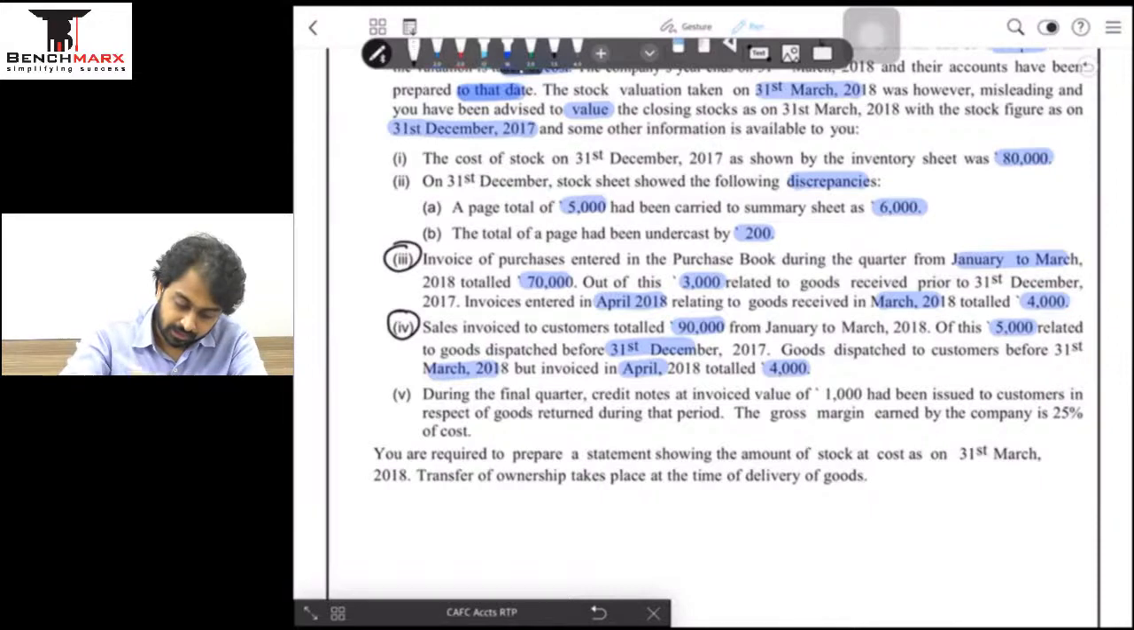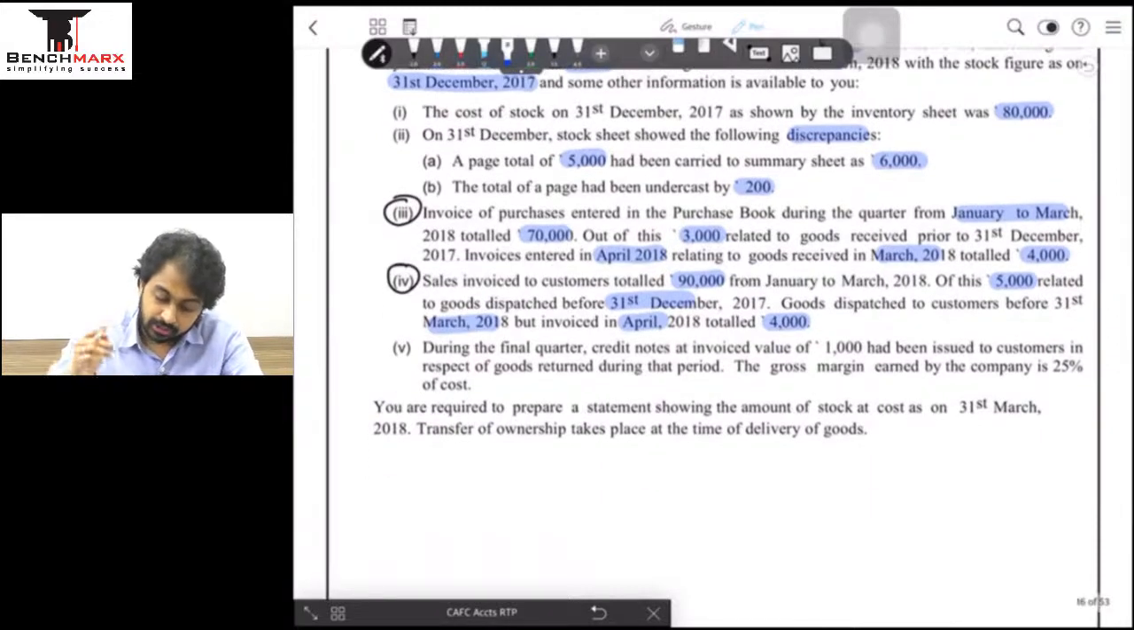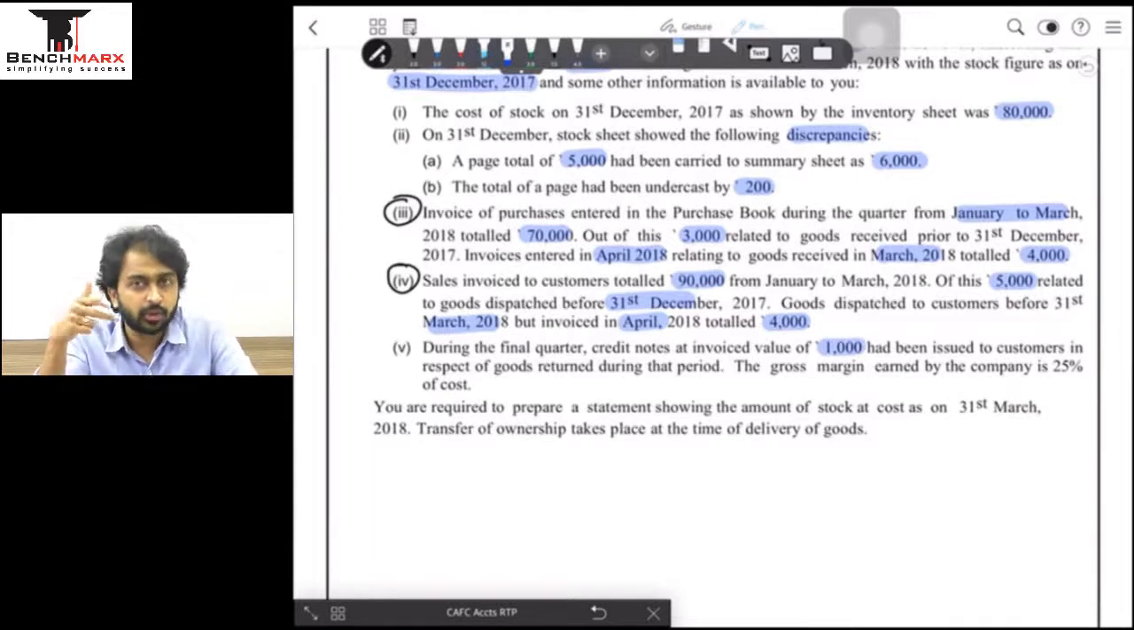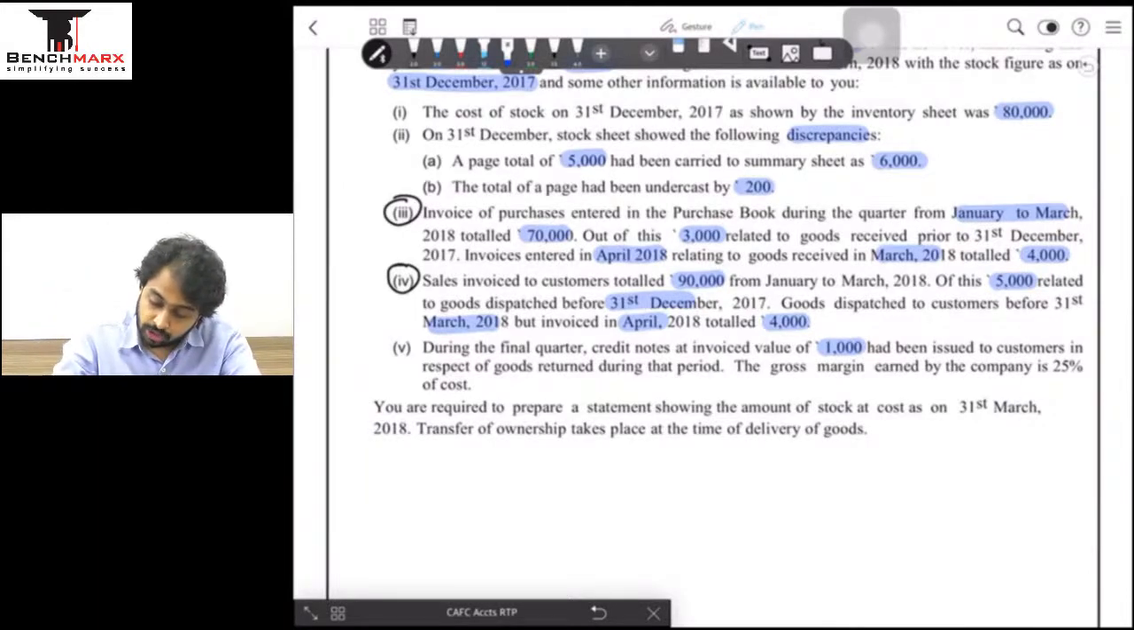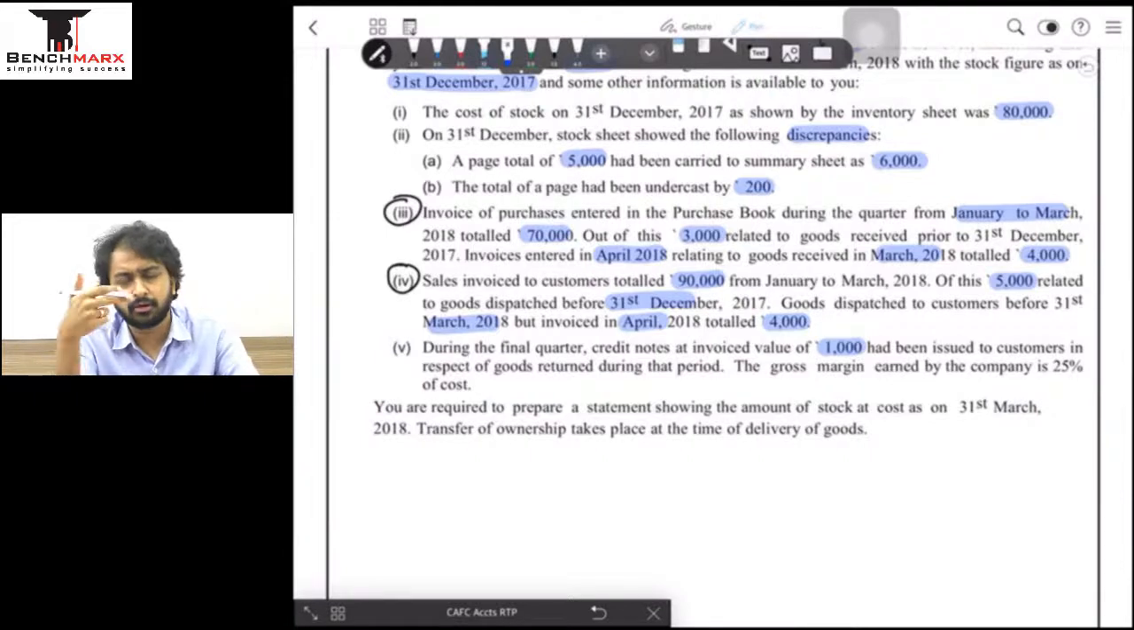आगे बढ़ेंगे. ठीक है. During final quarter the credit notes at invoice value of 1,000. What do you mean by invoice value? Invoice value is nothing but the value on the invoice, and credit note मतलब it is more like a sale return. ठीक है. Had been issued to customers. I mean sale return has happened. Sales किया होगा हमने. Sales customers have given the goods back to us.